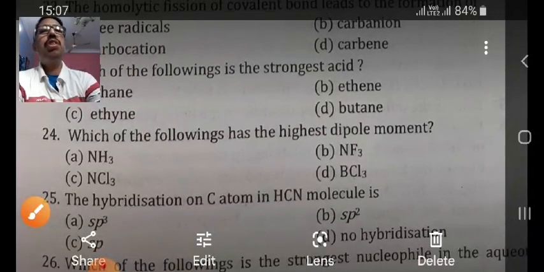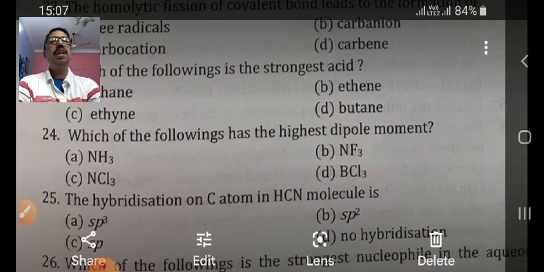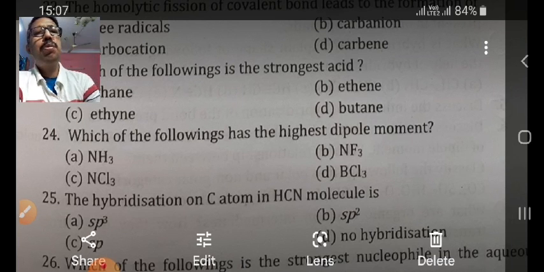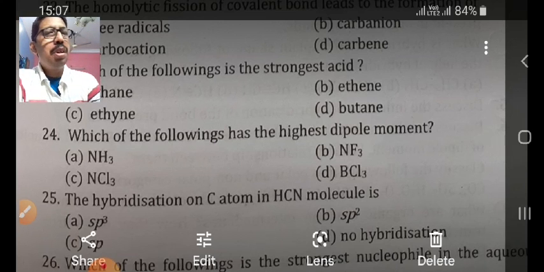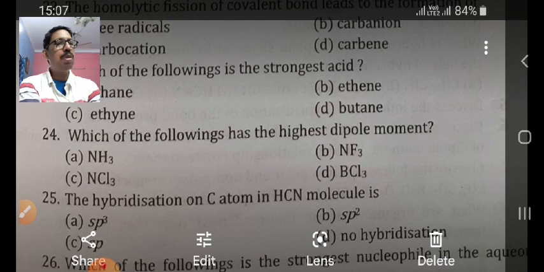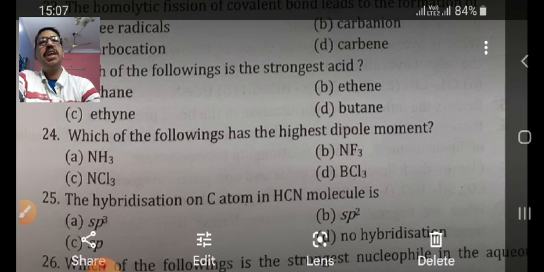Now next question, which of the following has the highest dipole moment? There are four options given. Think for a moment: NH3, NF3, NCl3, BCl3. Which one has the highest dipole moment? Option A will be correct, that is NH3.